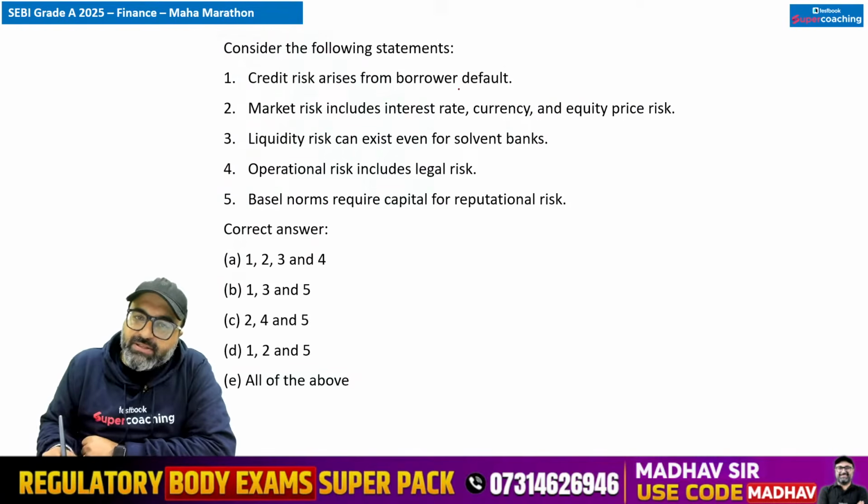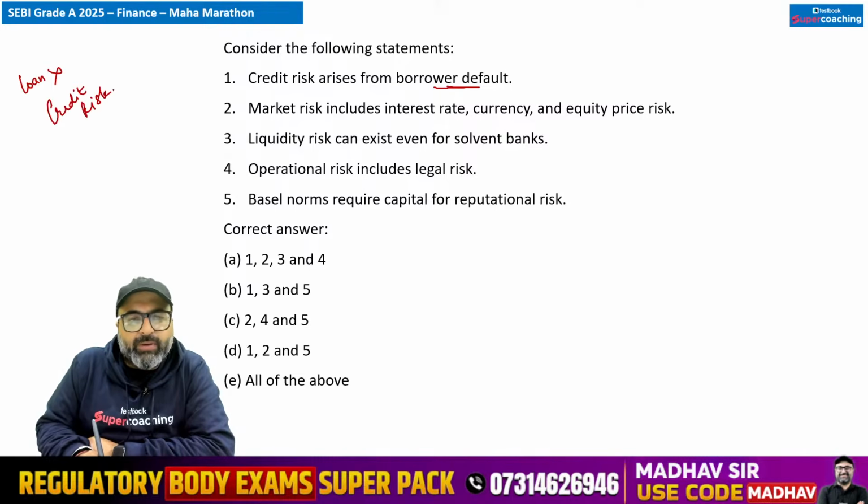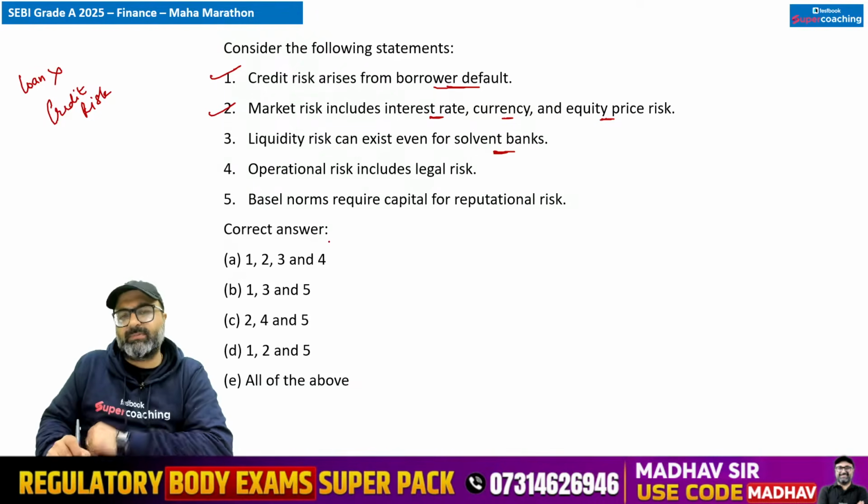Credit risk arises from borrower's default. Credit risk का मतलब क्या है सर? If someone has borrowed loan from the bank and repayment is not done, so that probability of loss for the bank will be termed as credit risk. So this is correct. Market risk includes interest rate, currency and equity price risk. Correct. Liquidity risk can exist even for solvent banks.